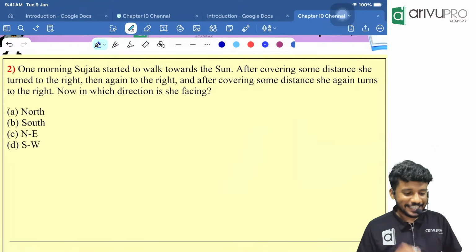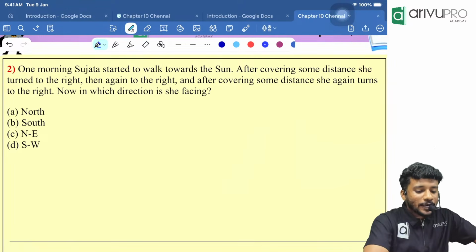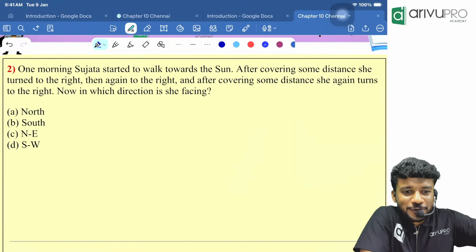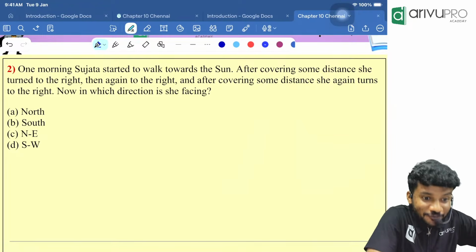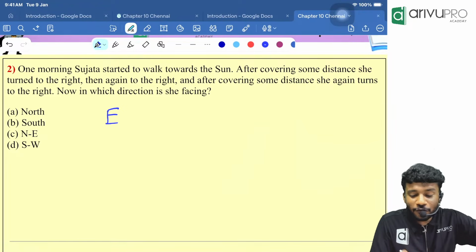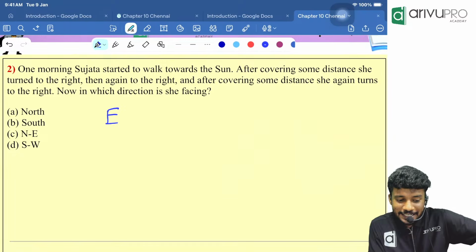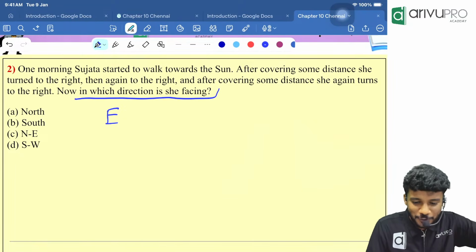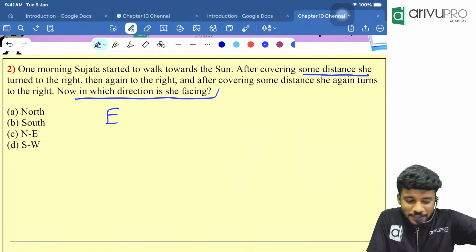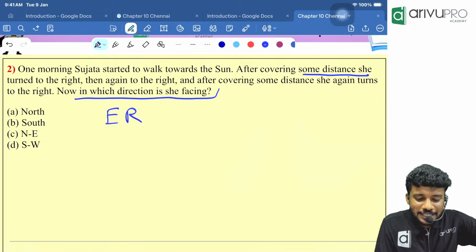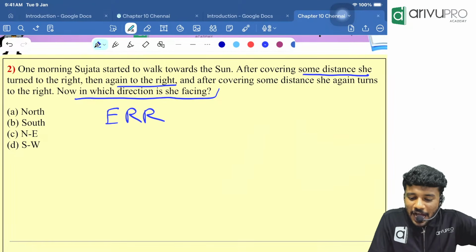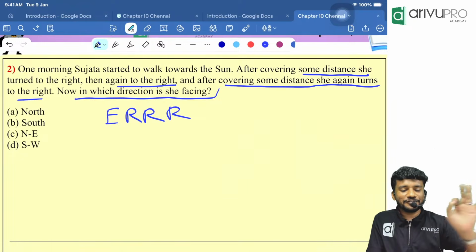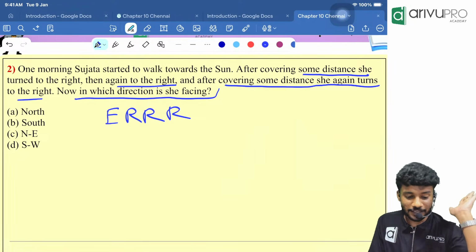Yes. Next part. One morning, Sujata walked towards the sun. What do you mean by Sujata walked towards the sun? She is moving in which direction? East. Before that, read the last line. Now, in which direction she is facing is the question. We need to find the type 1 type of question. After covering some distance, she turned to the right. Again turned to the right. After covering some distance, she turns again to the right. Now we need to find which direction currently Sujata is looking.